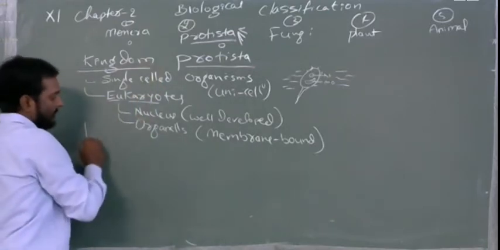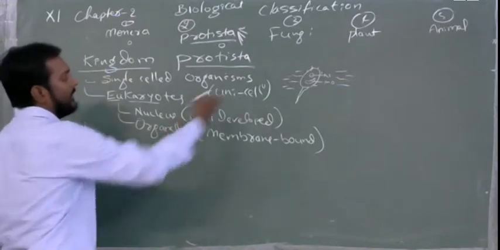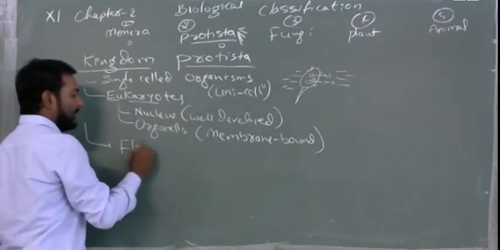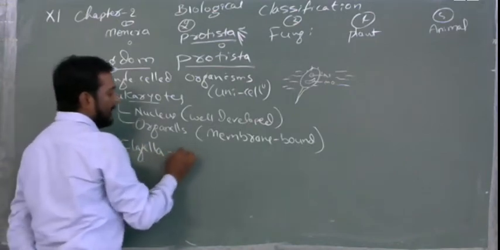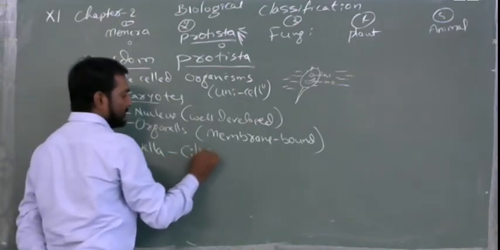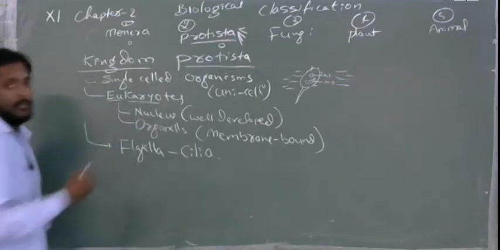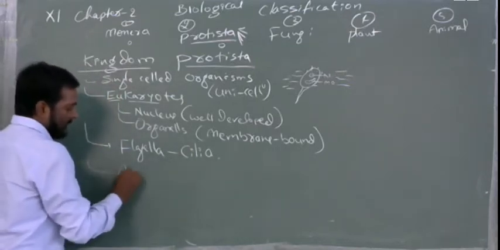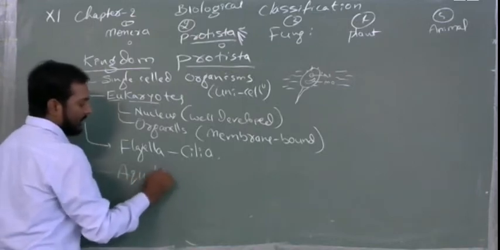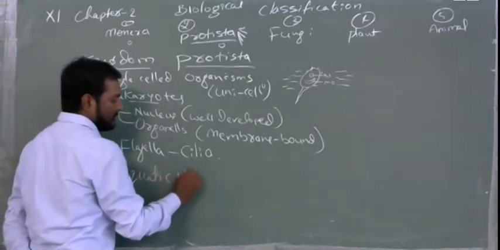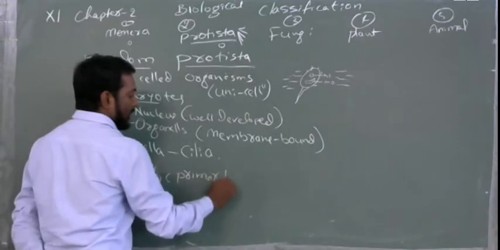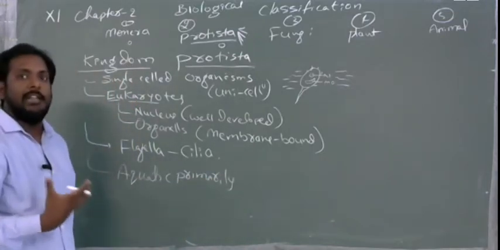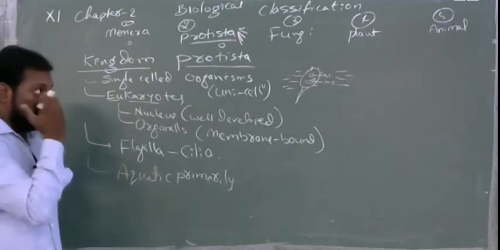Next, again they will have flagella. Okay, for their locomotion they will have flagella and they will have cilia. Next, these are mostly aquatic, primarily. As you know, water is the life source. Water is important for any life to start. So, these will also depend on the water.